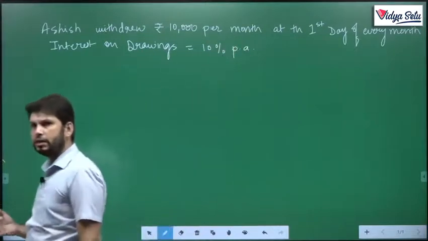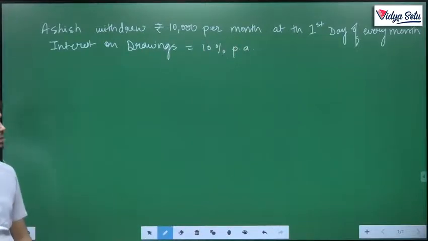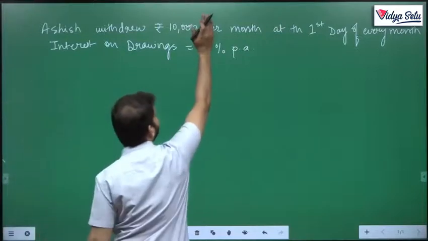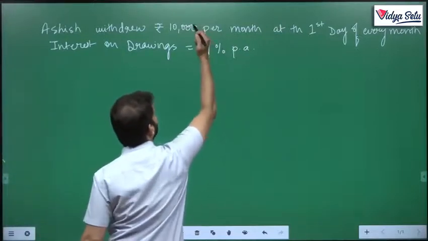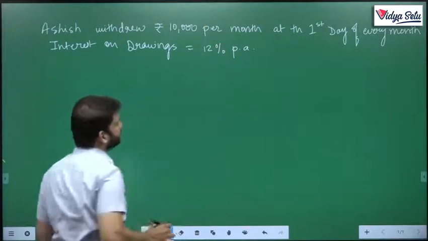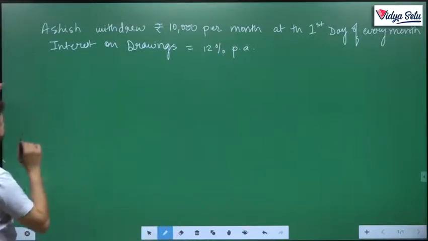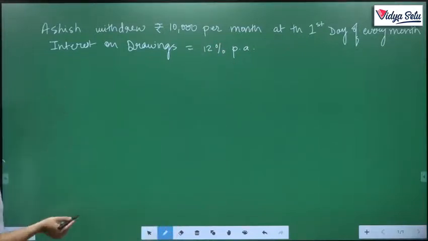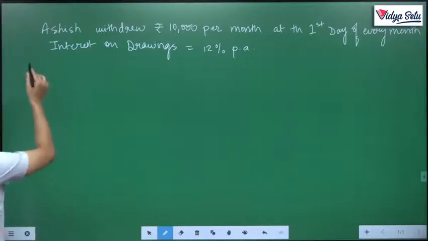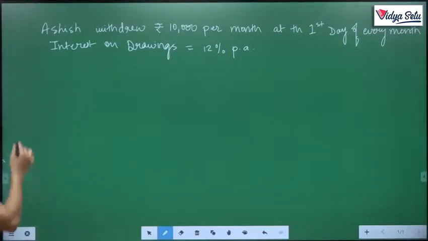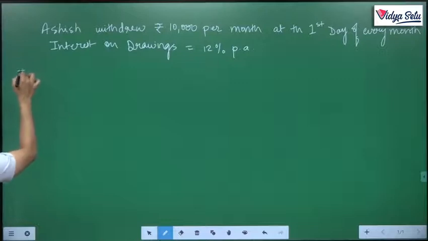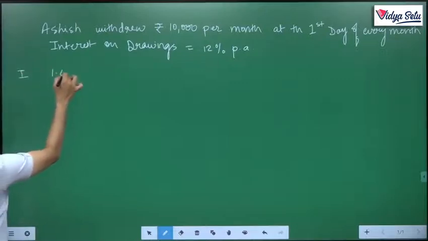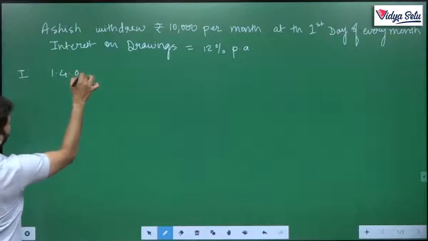10% per annum is interest on drawings. So let's understand this, or I'll make it 12% for easy calculation. 12% per annum. So let's see. My accounting year starts from 1st of April, so I'll write down the dates of his drawings. First drawing will be on 1/4/2005.